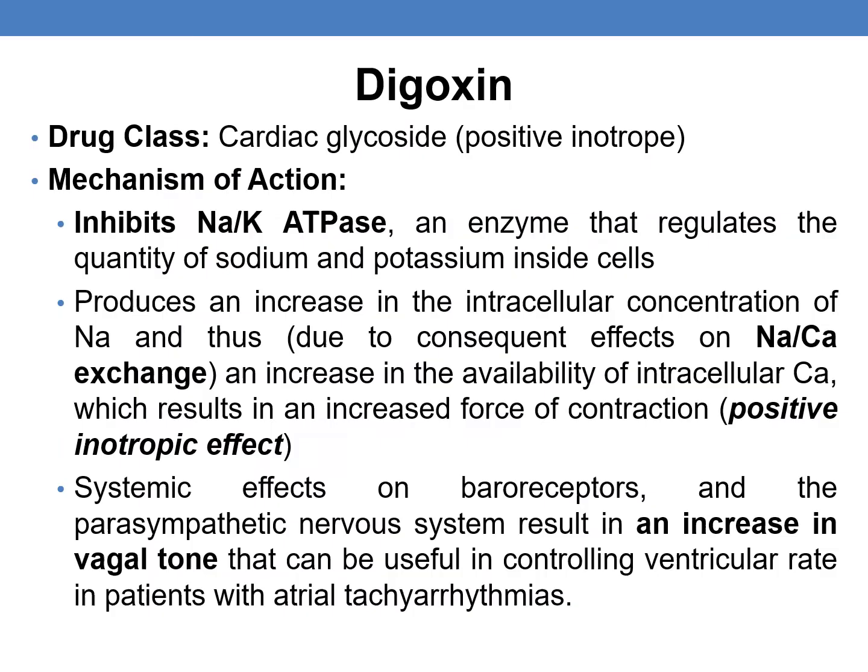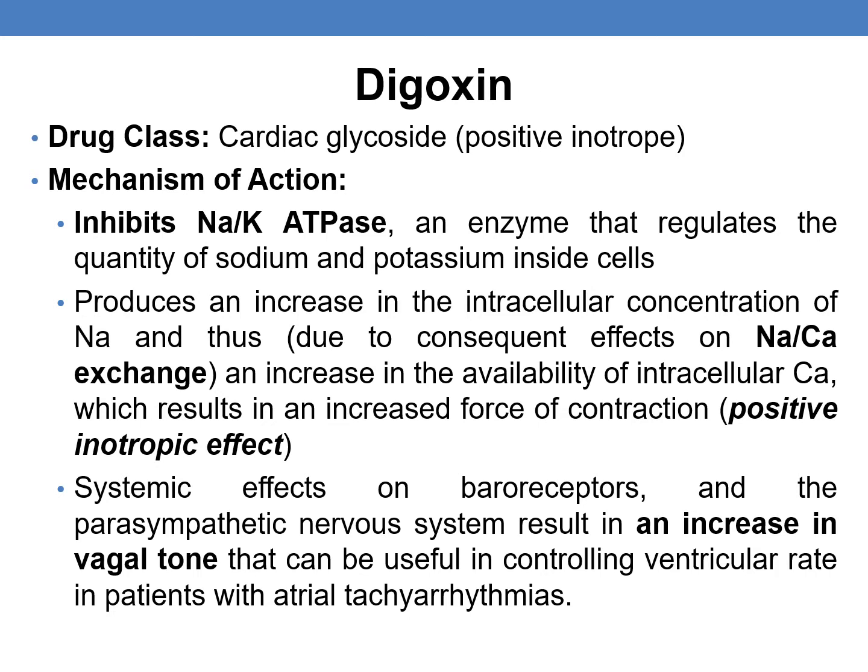Now coming to cardiac glycosides, the first drug is digoxin. The class is cardiac glycosides and it is a positive inotrope. The mechanism of action is inhibition of sodium-potassium ATPase. This enzyme regulates the quantity of sodium and potassium inside and outside the cells. And this inhibition produces an increase in intracellular concentration of sodium and thus, due to consequent effects on sodium and calcium exchange, an increase in the availability of intracellular calcium, which results in an increased force of contraction, that is nothing but positive inotropic effect.